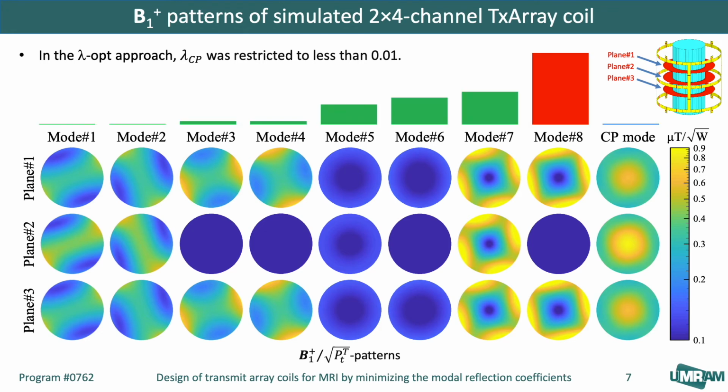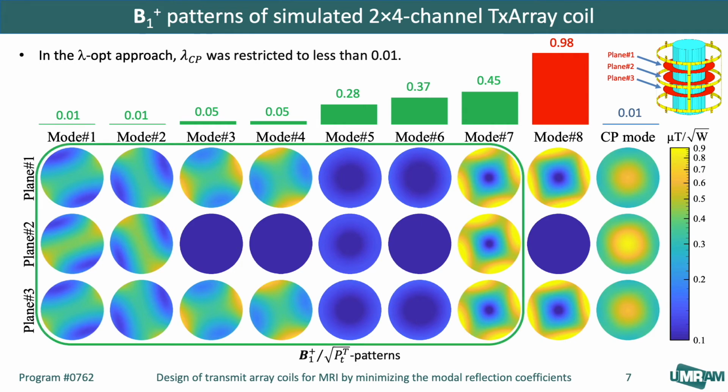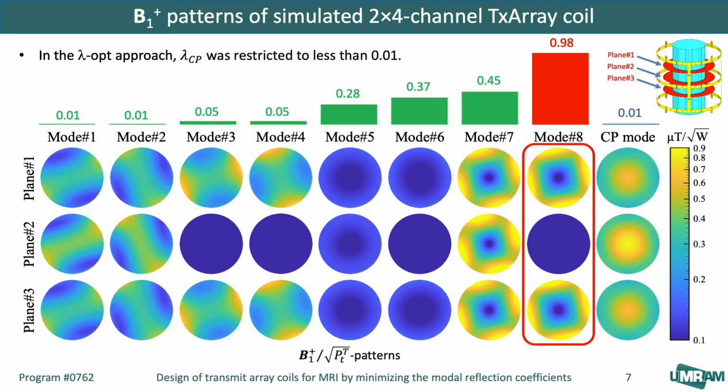The B1 plus patterns are sorted from the ion modes with low reflection to high reflection. The first 7 columns show a reflection less than 45%. All their combinations also will have a reflection less than 45%. However, the B1 plus patterns of ion mode number 8 should not be considered in the RF shimming process since it has 98% reflection. The results indicate that the first and second ion modes produce linear fields that are perpendicular to each other. The field generated by the CP mode mainly combines these two field patterns.